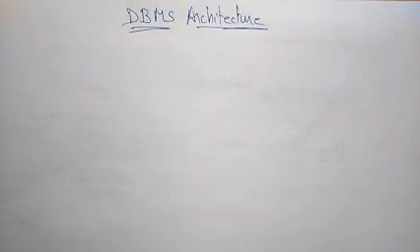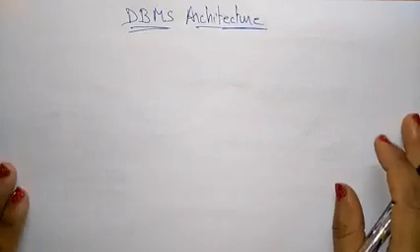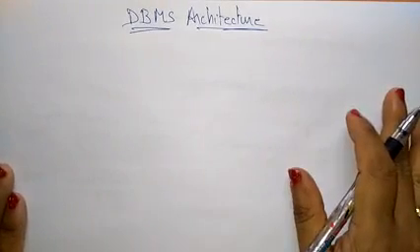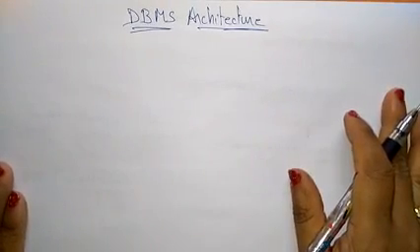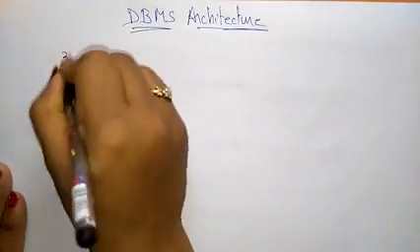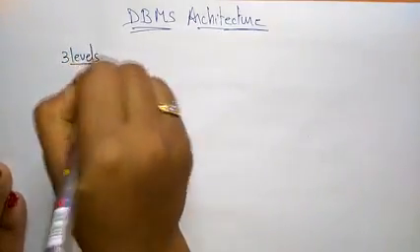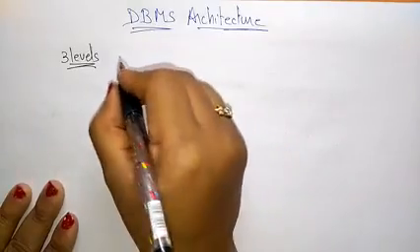So the next topic in this DBMS is, let us see the architecture of DBMS. Before going to know about the architecture of the DBMS, first of all you have to know the three levels that are present in the database management system. The three levels that are present in DBS are